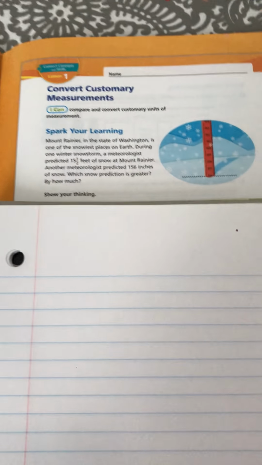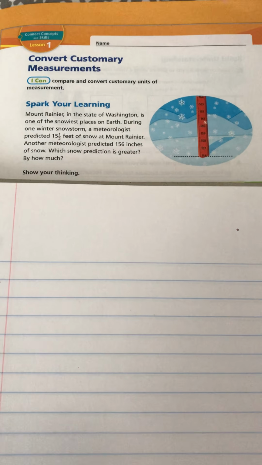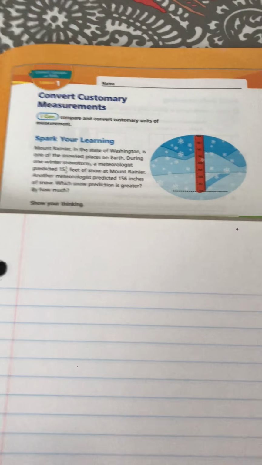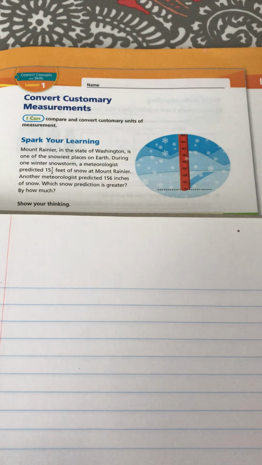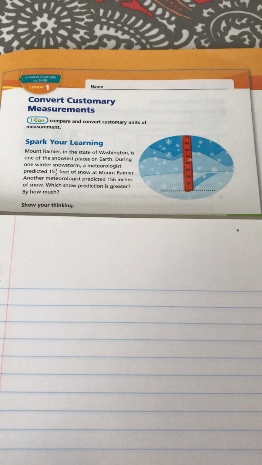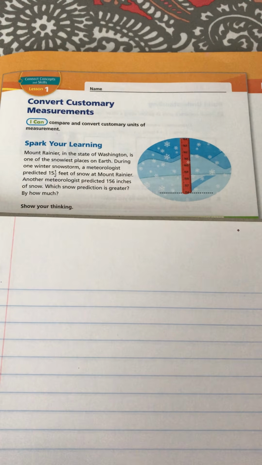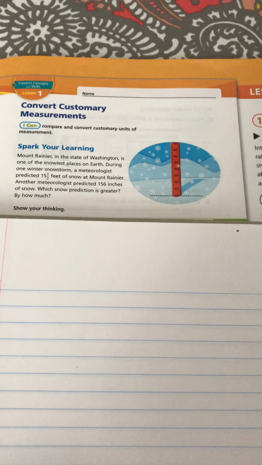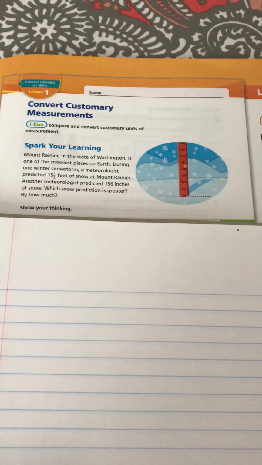So on our second read, we try to gather notes for our what I know. So I'm going to set up my board here for what I know, and I'm going to write down things that I know. It says Mount Rainier in the state of Washington is one of the snowiest places on earth. During one winter snowstorm, a meteorologist predicted 15.5 feet of snow. So one person predicted 15.5 feet of snow. Another meteorologist predicted 156 inches. So the other meteorologist did 156 inches.